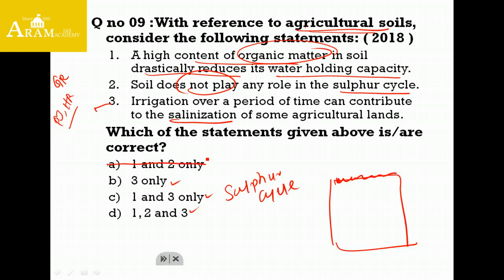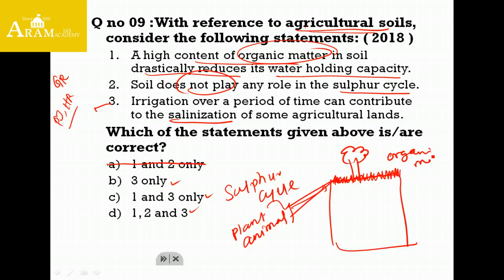Coming to the first point, a high content of organic matter. The organic matter is the presence of humus content on the top layer of the soil. This humus content is necessary for the growth of plants. Because of humus content, a plant can grow very well in the particular soil. Now what is humus? Humus is nothing but decayed plant and animal matter, which is why we call humus organic matter.